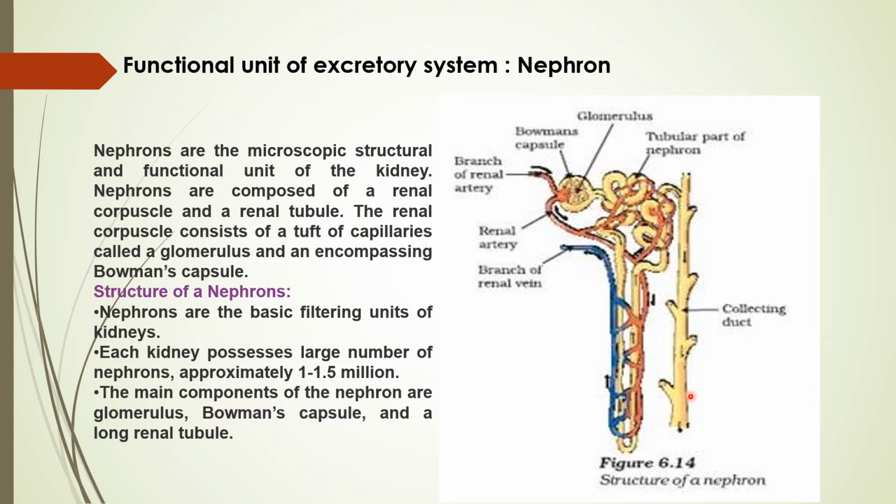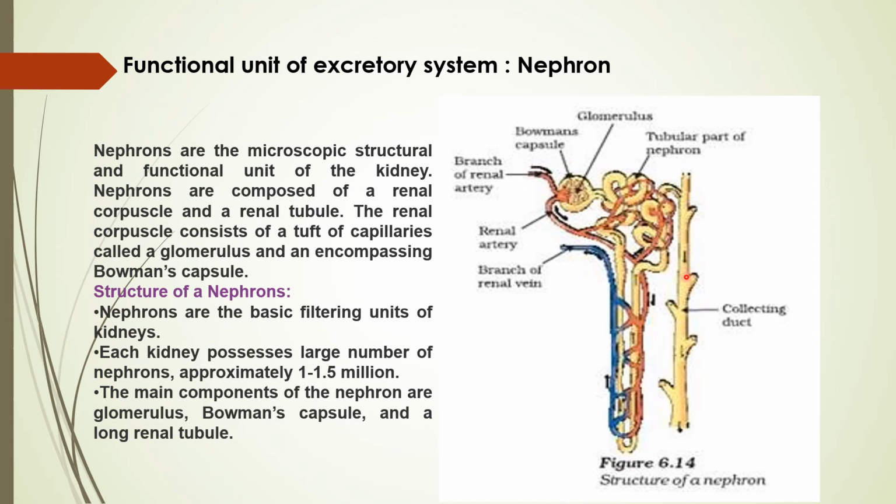Basically, if we talk about the structure, so this is the structure. What is the structure? Bowman capsule, glomerulus, and the renal artery is coming, carrying nitrogenous-containing blood. That blood will filter through this glomerulus and come to the Bowman capsule, and the remaining blood, without nitrogenous waste, will go back to the body by the renal vein.